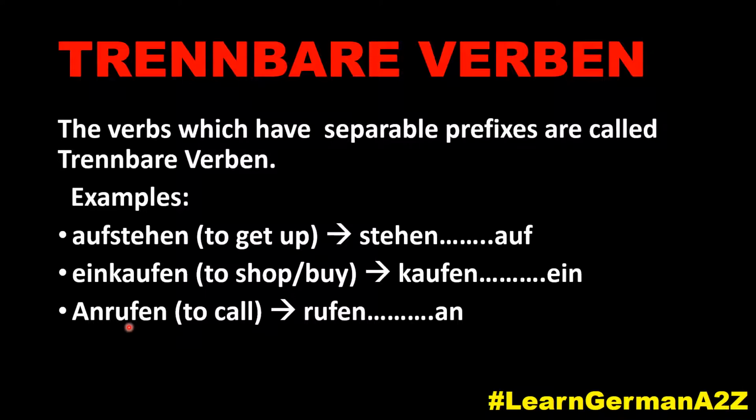An is the prefix here, which means to call. And the same way we use it, rufen, an comes at the end of the sentence. We are going to learn this structure of the sentence. So these are some of the examples for Trennbare Verben. Aufstehen, einkaufen, anrufen.